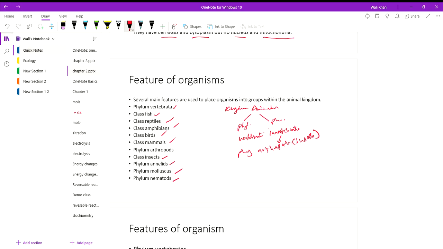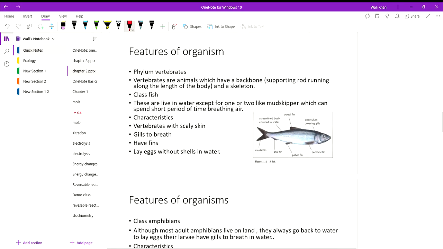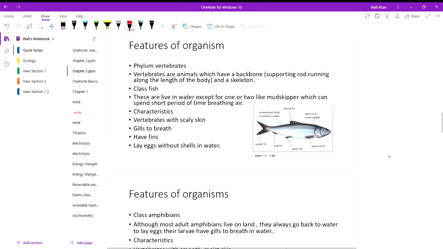These are also invertebrates. Phylum vertebrates. Vertebrates are animals which have a backbone which supports the body along its length, and it is part of the skeleton. It's a rod type structure running along the length of the body, and it also has a skeleton.